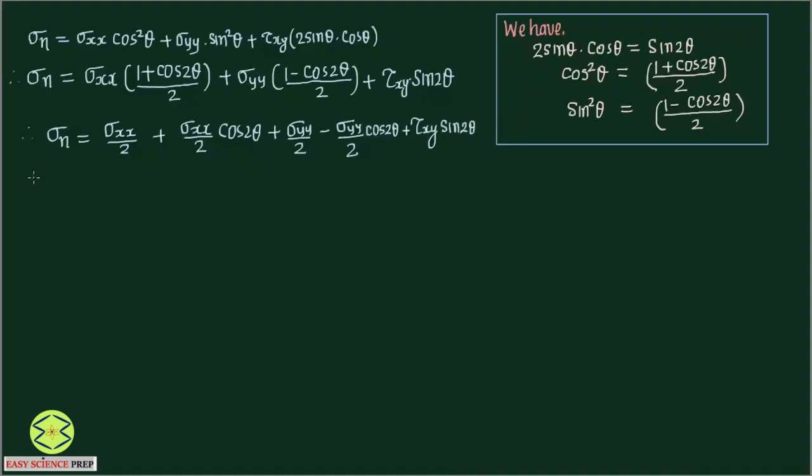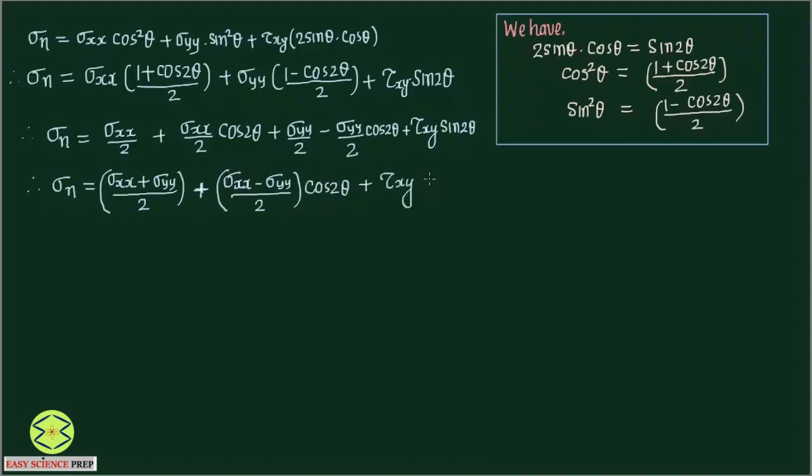Taking terms together, sigma normal equals sigma xx plus sigma yy by 2, and cos 2 theta is common, so sigma xx minus sigma yy by 2 cos 2 theta, plus tau xy sin 2 theta.